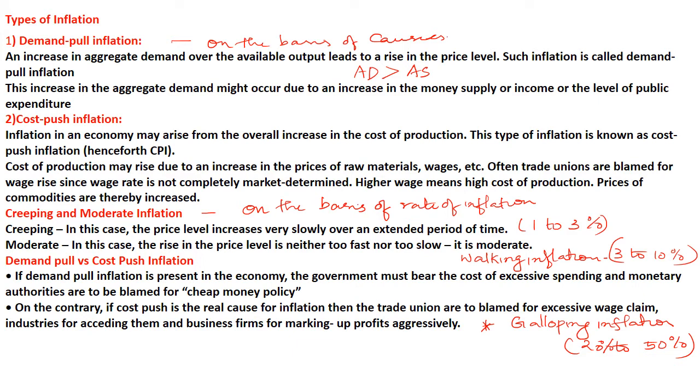Then we have galloping inflation. So that is extraordinary height, that is a 20 to 30% or 50% rise in the price. So that is galloping inflation. So these are some of the types of inflation on the basis of rate of inflation, right? Here demand pull and cost push inflation are on the basis of causes.